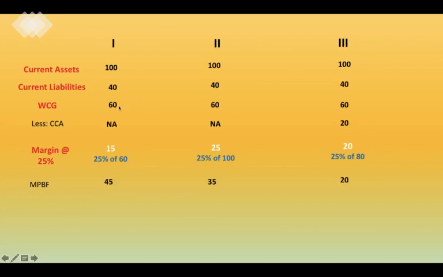So 60 minus 15 would be nothing but 45, and here 60 minus 25 would be nothing but 35, and here 60 minus 20 minus 20 would be nothing but 20, because maximum permissible banking finance is nothing but working capital gap minus core current assets and minus margin.